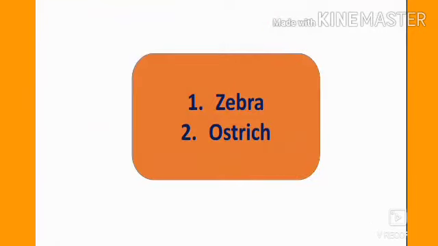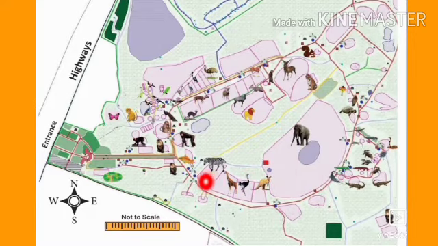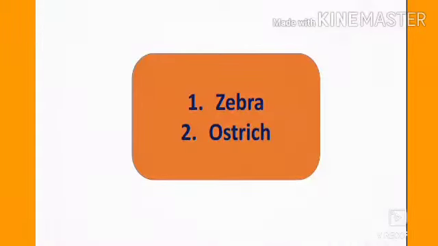And our fifth question is, mention any 2 animals that are seen in the south side of the zoo. So here, students, this is the south side. So we can write zebra, giraffe, ostrich, kangaroo. You can mention only 2 animals. So zebra and ostrich are the 2 animals which are in the south side of the zoo.